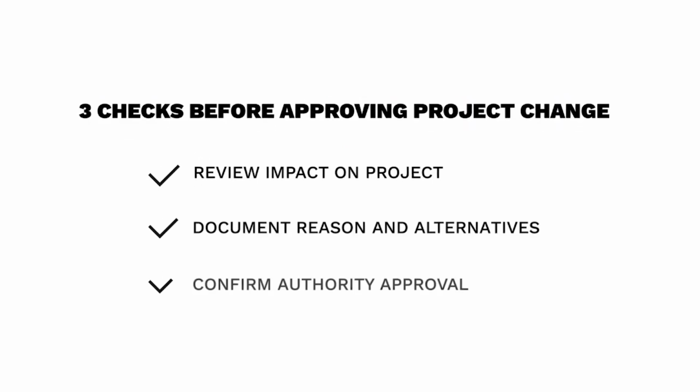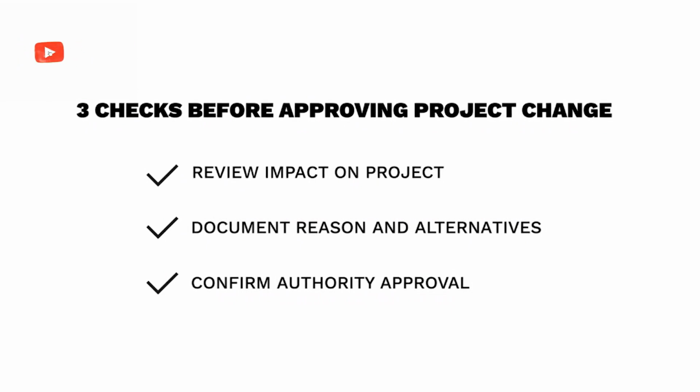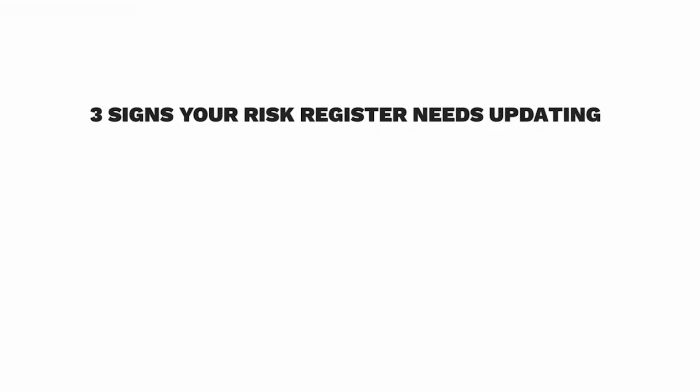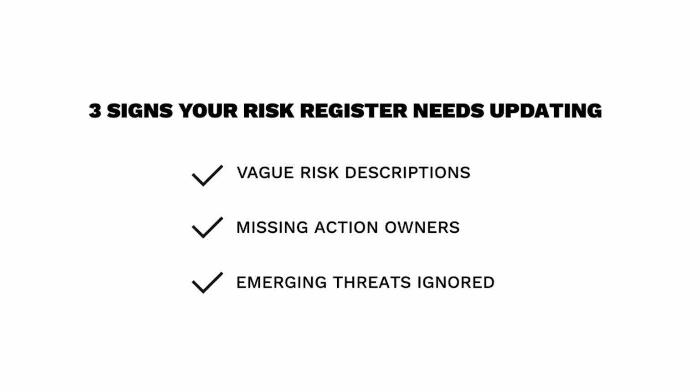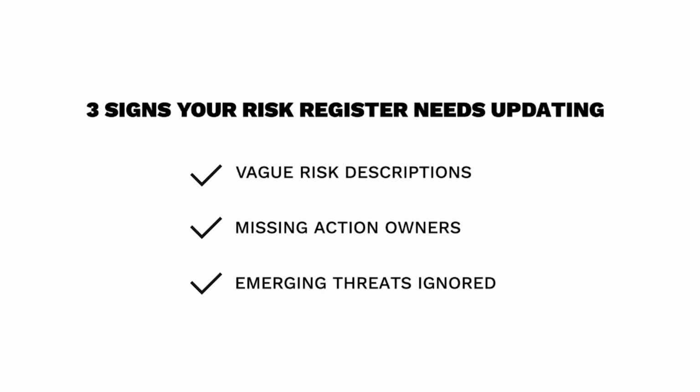3. 3 checks before approving a project change. Review impact, confirm documentation, and ensure authority signatures. 4. 3 signs your risk register needs updating. Look for vague descriptions, missing actions, and new threats.